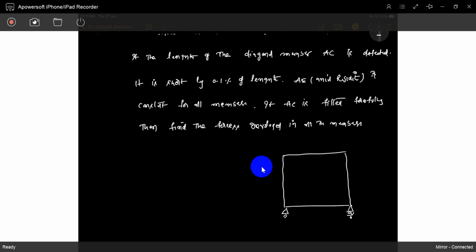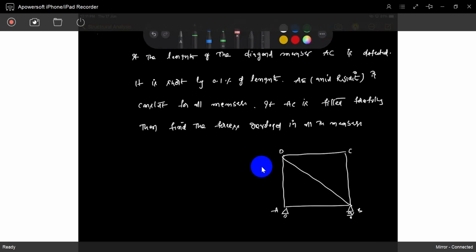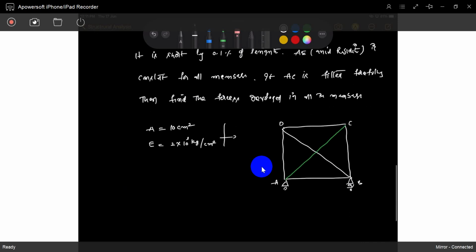Okay, so this is A, B, C, D. The area of each member is 10 centimeters square. Young's modulus is 2 into 10 power 6 kg per centimeter square. That is fixed. So also the length, this is 4 meters.